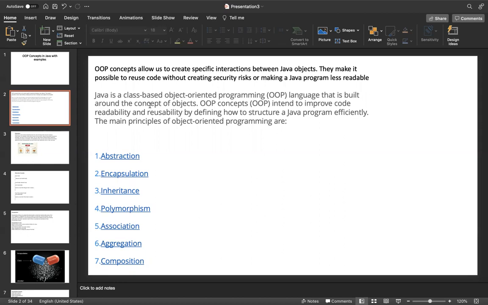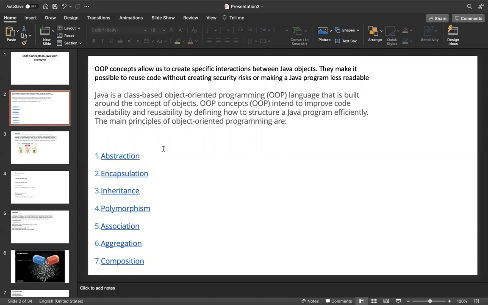There are 7 types of OOPS concepts. Those are abstraction, encapsulation, inheritance, polymorphism, association, aggregation, composition.